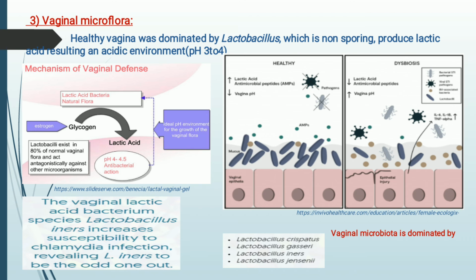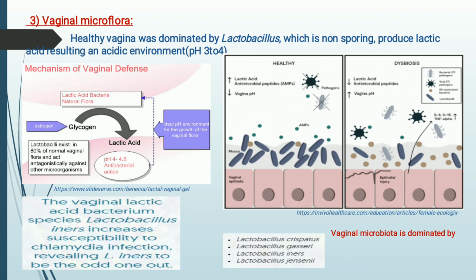Okay, so here you can see these things. One thing to remember here: I told you that our vagina is mainly dominated by a genus, that is Lactobacillus. But Lactobacillus has different kinds of species, because every genus has a lot of species. Our vagina is inhabited mainly by four types of species. These species are Lactobacillus crispatus, Lactobacillus gasseri, Lactobacillus iners, and Lactobacillus jensenii.